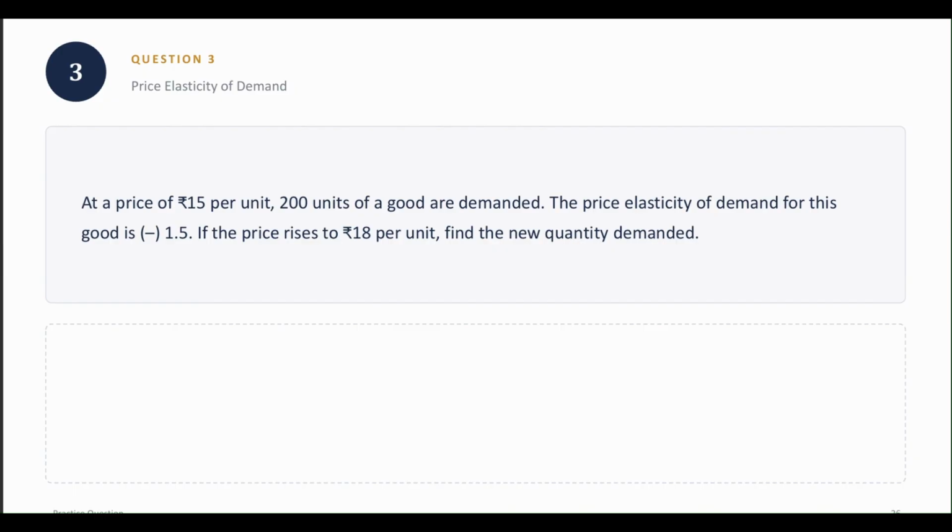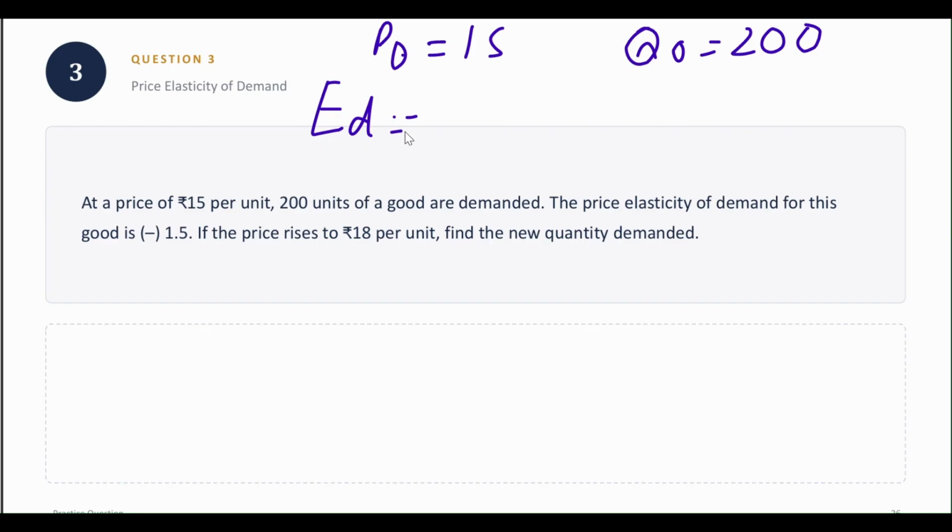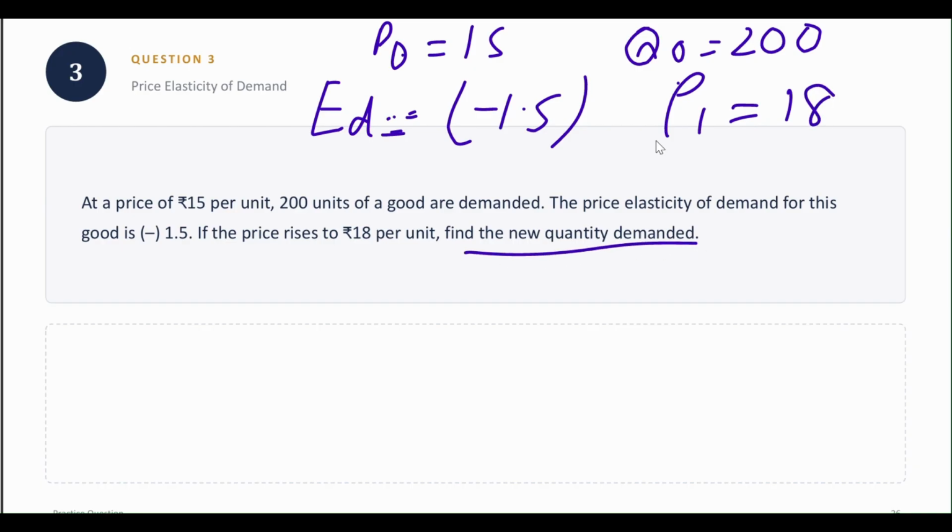Alright, now let us solve this question. At a price of 15 per unit, that means that P0 is 15, 200 units of a good are demanded. So Q0 comes out to be 200. The price elasticity of demand for the good is given to us. Okay, so ED is given to us as minus 1.5. If the price rises to 18 per unit, that is P1 is 18, find the new quantity demanded. That means we need to find the value of Q1.